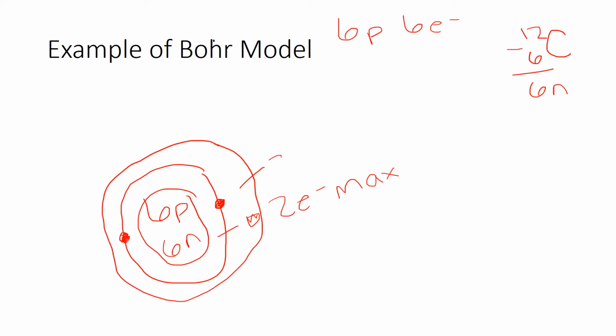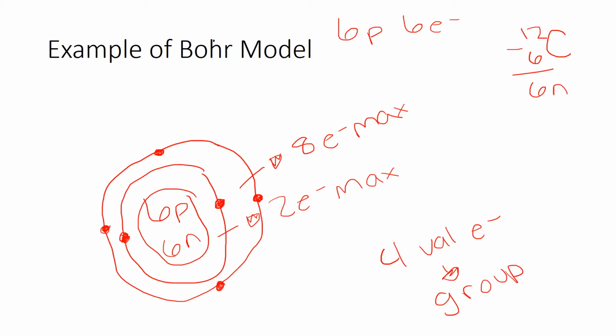This second energy level can have up to 8 electrons maximum, but we only need 4 more, so we can go ahead and draw out those 4. So we have 1, 2, 3, and then 4. Based on this, we see that carbon has 4 valence electrons, meaning that it's in group 4, which, if you look on the periodic table, is correct.